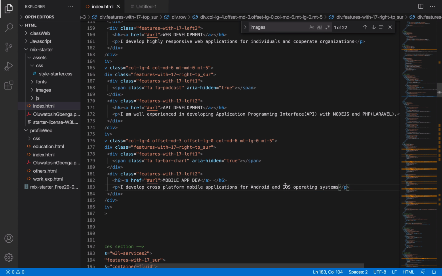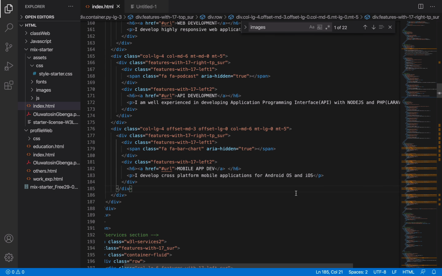Of course, OS means operating systems. For Android, it's better I just put for Android OS, and iOS. So this is Android operating system.